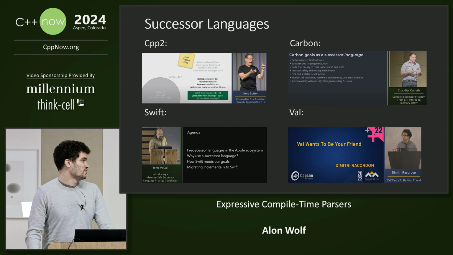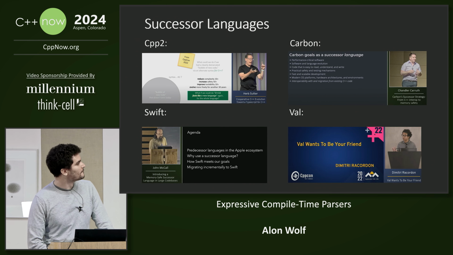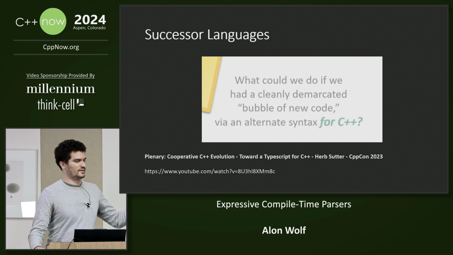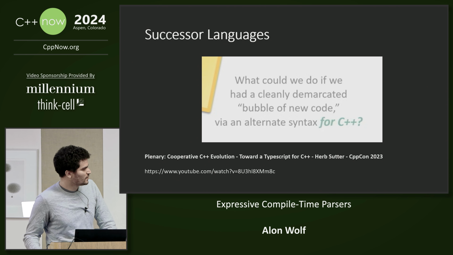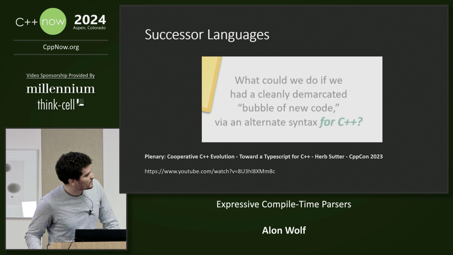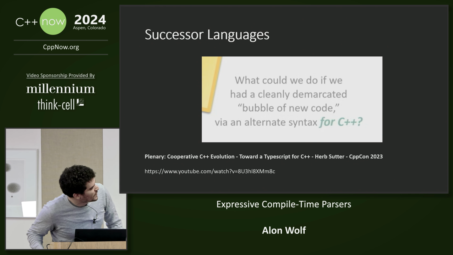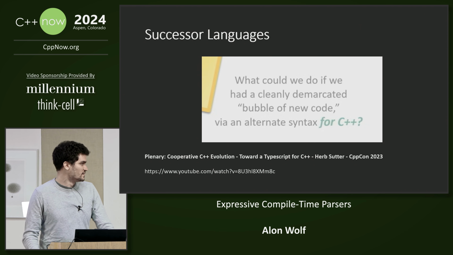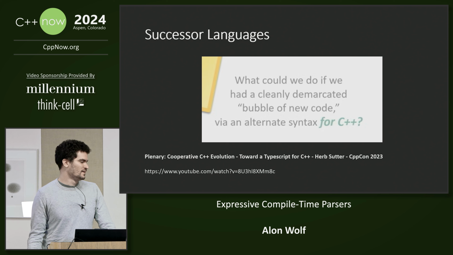But one problem that they all face is how to integrate it with existing C++ code. So if we zoom in at one slide, and this one is from Herb Sutter's recent talk about CPP2, we can see that he asked, what could we do if we had a clearly demarcated bubble of new C++ code via an alternative syntax for C++? So what I see here is bubble of new code, different syntax in C++.